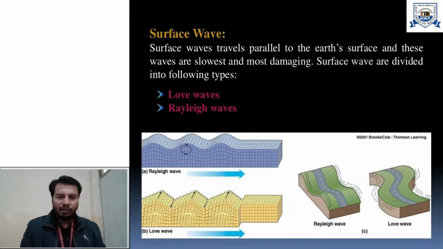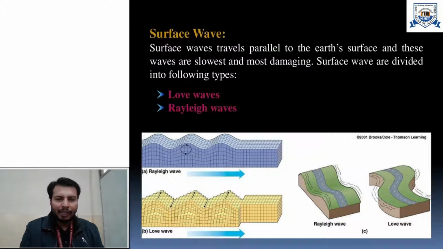As far as division is concerned, surface waves can also be divided into two categories. We have two categories under surface waves also. We have Love waves and we have Rayleigh waves. Depending upon the two waves, a different type of behavior is observed for both Rayleigh waves and Love waves. You can see in this first figure how a medium is disturbed, or how a medium will behave when Rayleigh waves are passing through it. You can see how the medium is getting disturbed.